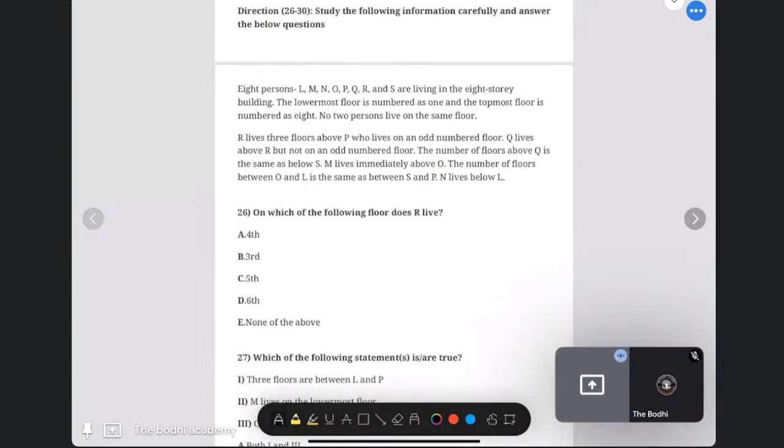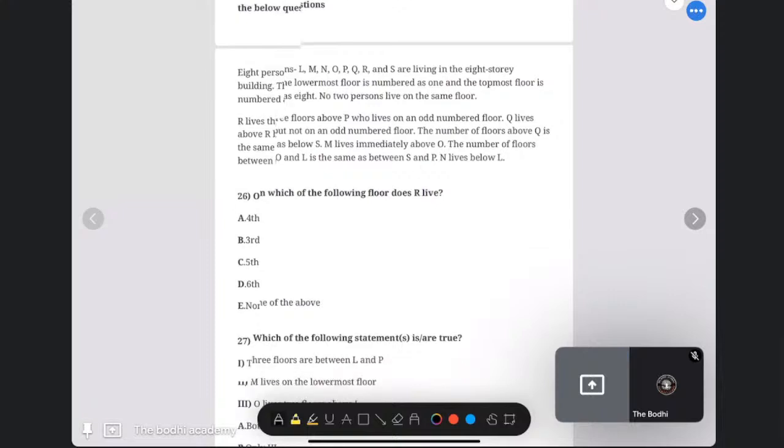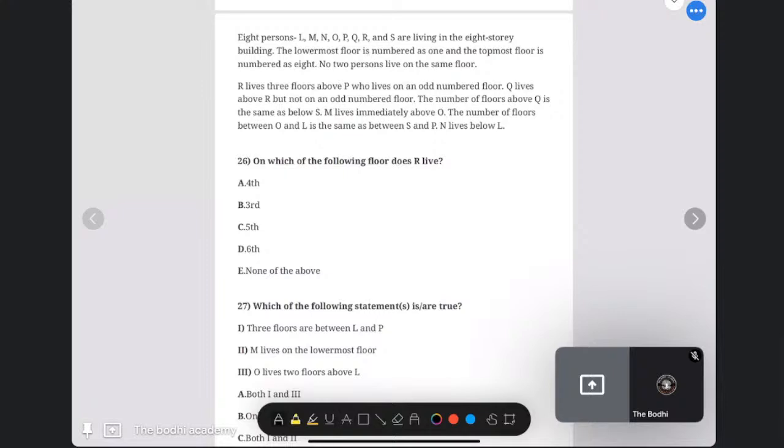Now, questions number 26 to 30. Fifth question. Eight people L, M, N, O, P, Q, R, S are living in an 8-story building. The lowermost floor is numbered as 1 and the topmost floor is numbered as 8. No two persons live on the same floor. Okay. So there are 8 people: 8, 7, 6, 5, 4, 3, 2 and 1.